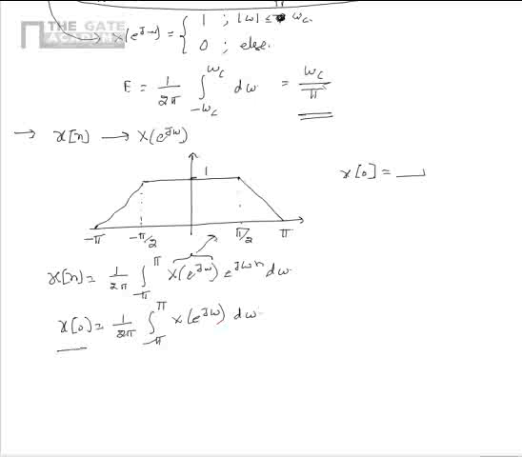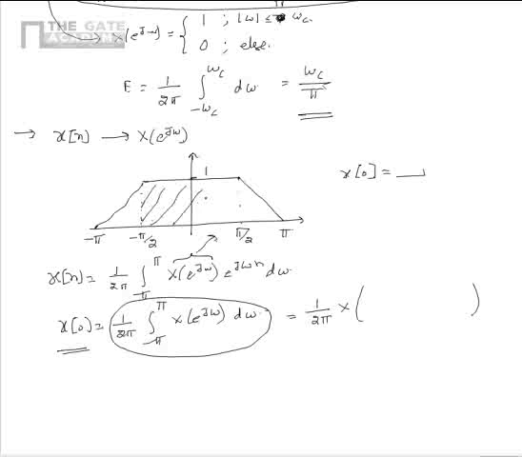From this we see that x of 0 can be written as 1 by 2 pi times area of x of e power j omega with omega axis. So first we write this area as sum of two areas.